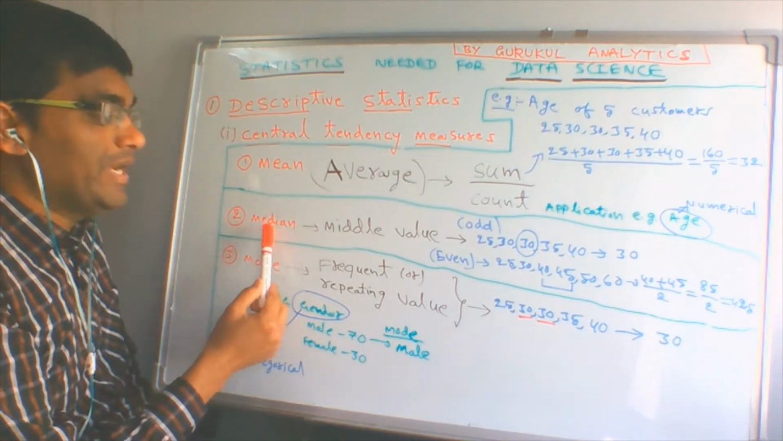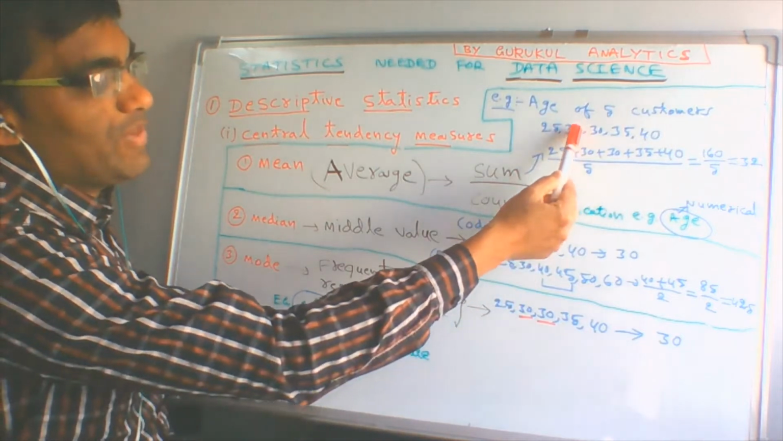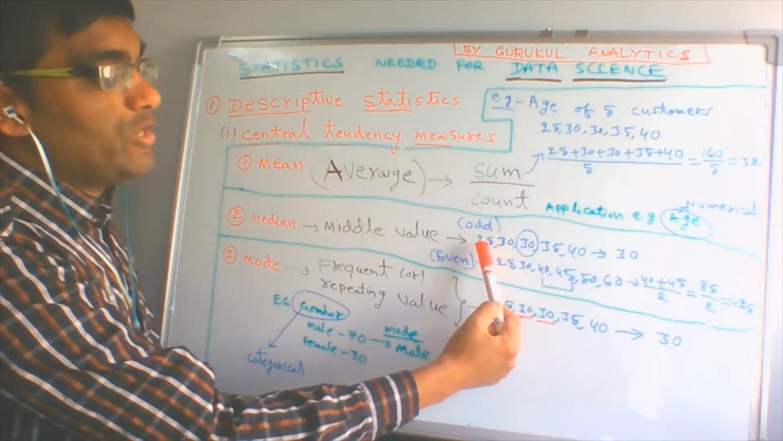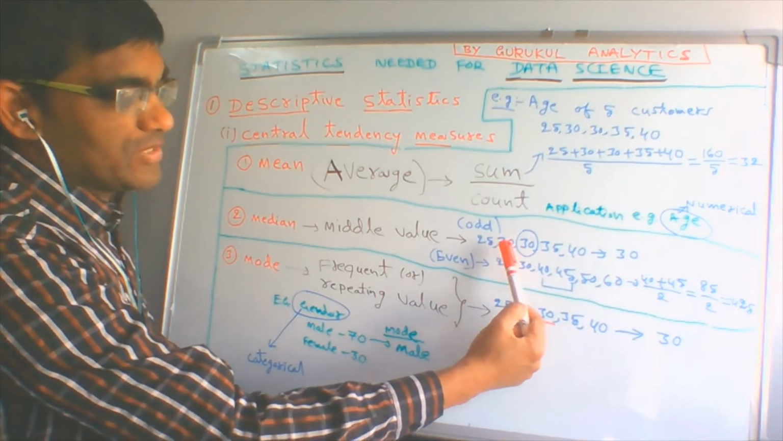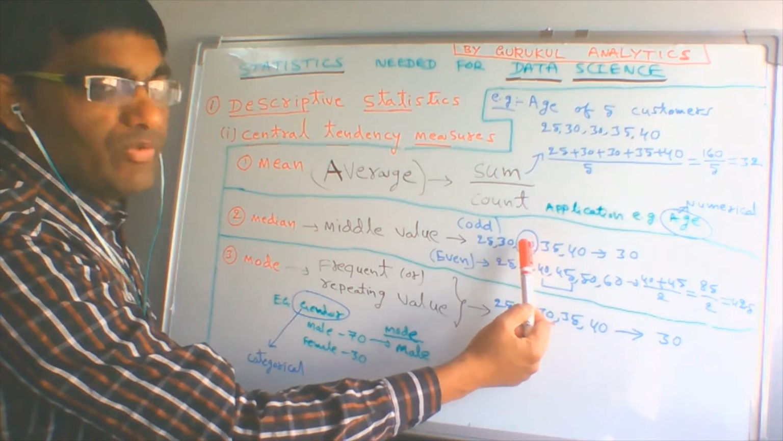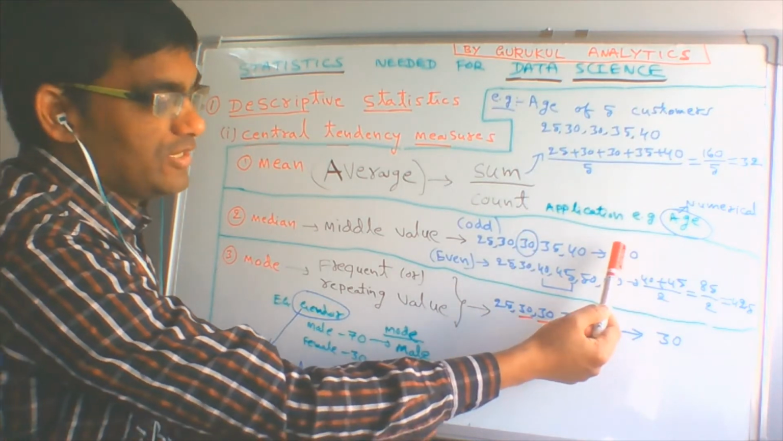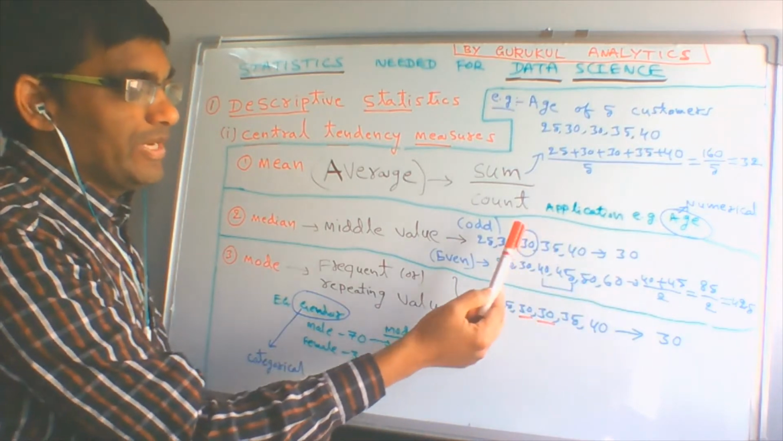Next is median. Median means it is just the middle value. For example, with the same 5 ages, what is the middle value? You take two values on the left side and ignore the two values on the right side, because total 5 values are there. Then the middle value is 30, the third value. Therefore the median value here is 30.